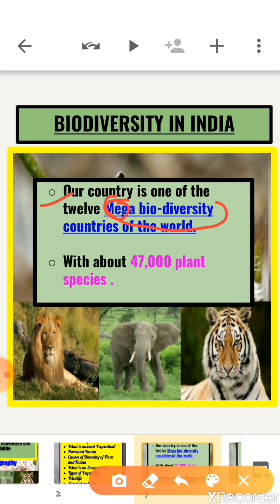So mega biodiversity means a large number and wide range of species present in an ecosystem. As India is very rich in the diversity of plants and animals, it is called a mega diversity center. Clear? So India is one of the 12 mega biodiversity countries of the world.